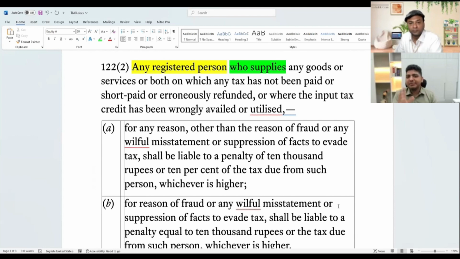Because they have used the word "any registered person who supplies," if I were to read it literally, with the proper grammar, as it is actually written, then RCM penalty के ऊपर penalty कभी लगी नहीं सकती है under 122 subsection. अगर the officer says no no मैं independently लगा दूं, that is a different litigation matter altogether.